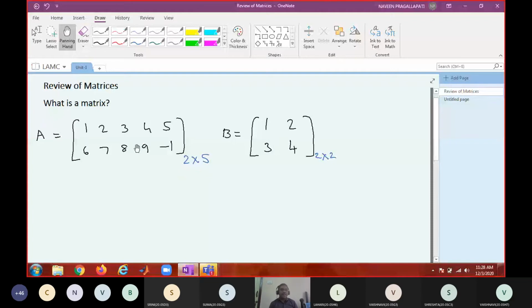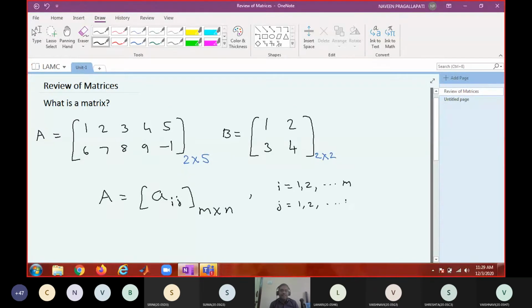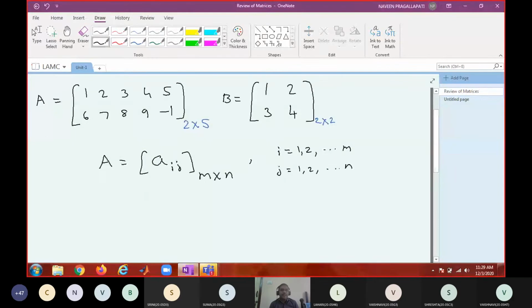So you can have square matrices, non-square matrices, real matrices, and complex matrices. What is the general form of a matrix? In general, A equal to Aij. What do you mean by Aij? Aij is an element placed in the ith row and jth column, of order m by n, where i takes values from 1 to m and j takes values from 1 to n.